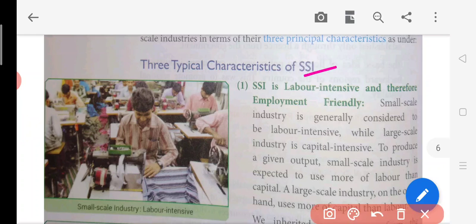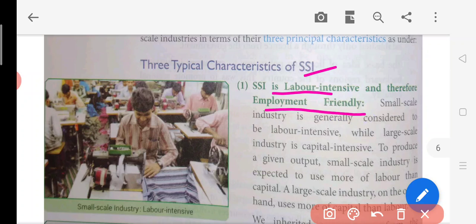So, the first thing, SSI is labor intensive and employment friendly. When this type of industry is established, what will happen? They will take the help of people, meaning they are going to hire labor, and they will be working manually in the companies, because small scale industries are like this only.